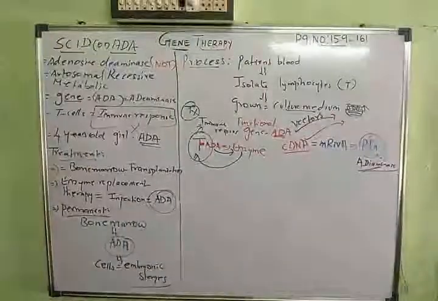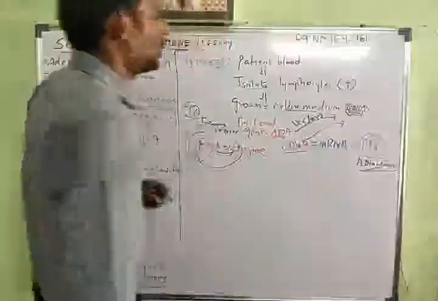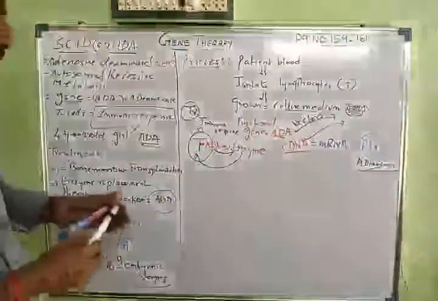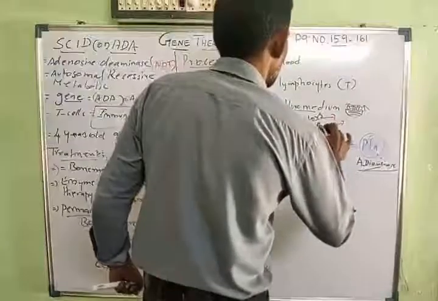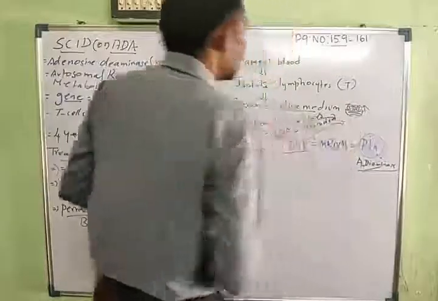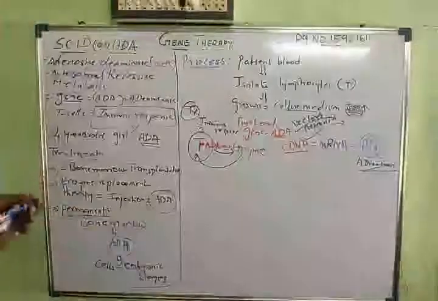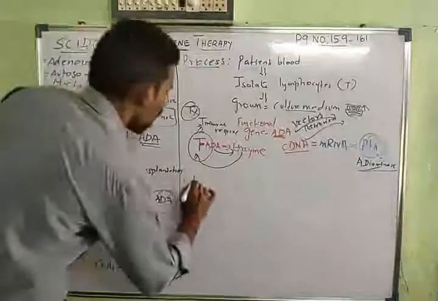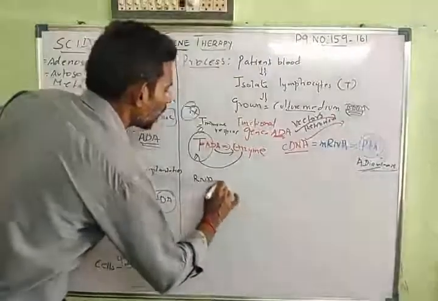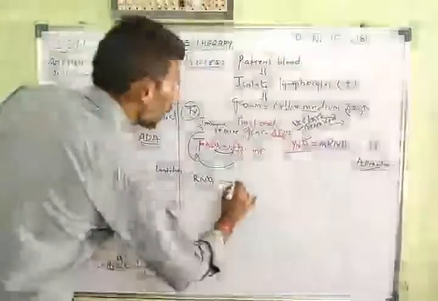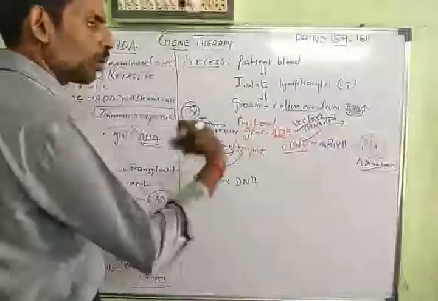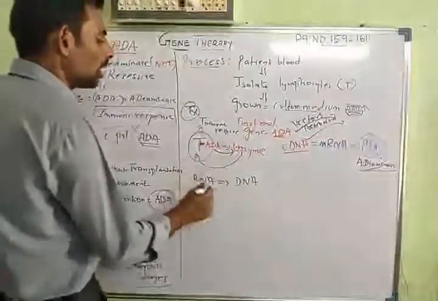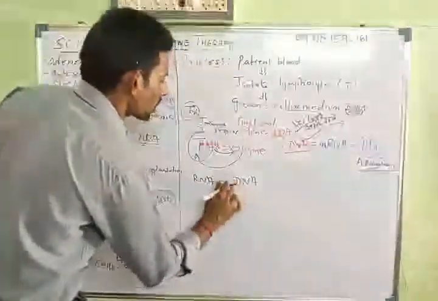Okay, right. Now I told you that we are using vectors here. The retrovirus is the vector that we are using. The genetic material of the retrovirus is RNA. Normally DNA undergoes transcription to RNA, but here the RNA is changed into cDNA.